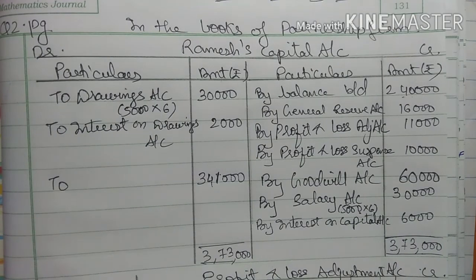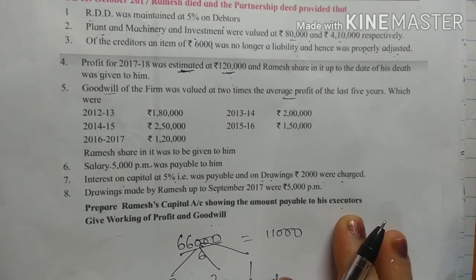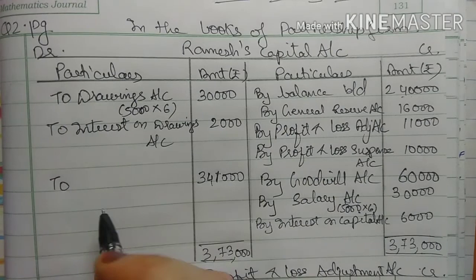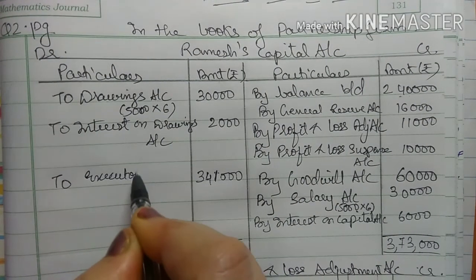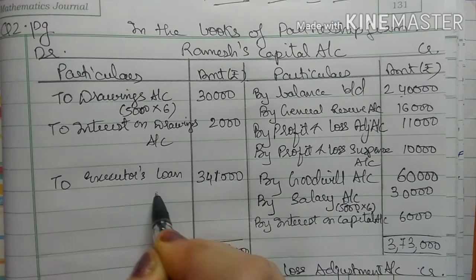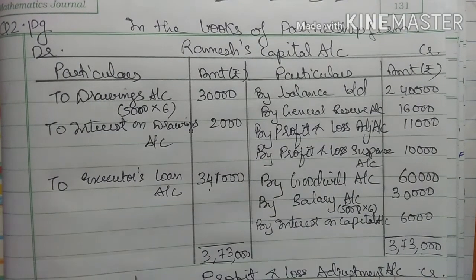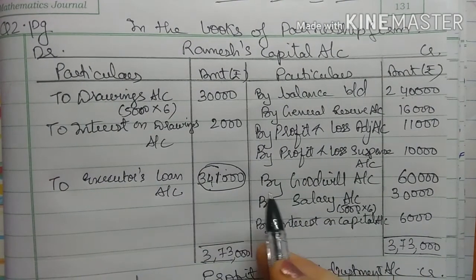As they have told us to prepare Ramesh's capital account showing the amount payable to his executor, right? So here we will write to executor's loan account, right? 3,41,000. Okay, so this balance will be transferred to the balance sheet.